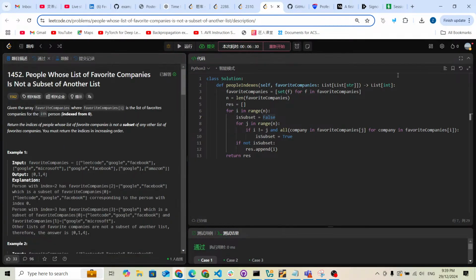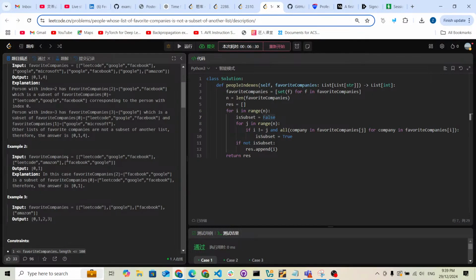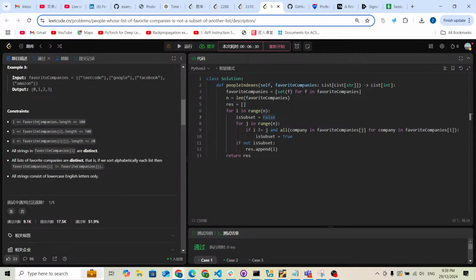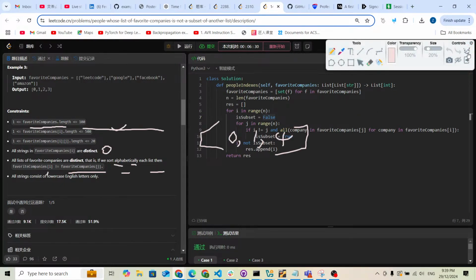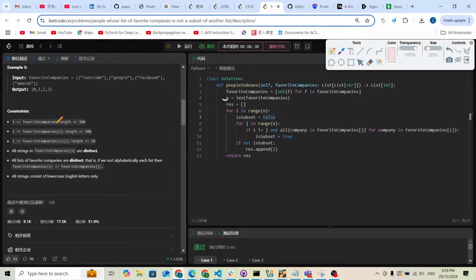Now let's analyze the time complexity a little, because this is actually a string problem, so we might use these figures to analyze it. What is the length of n? n is the length of companies, which is 100. We use two nested loops, so it's 100 squared. Then we have this check of all companies inside favorite companies j. What is the length of favorite companies j? It is 500, so we multiply by 500.